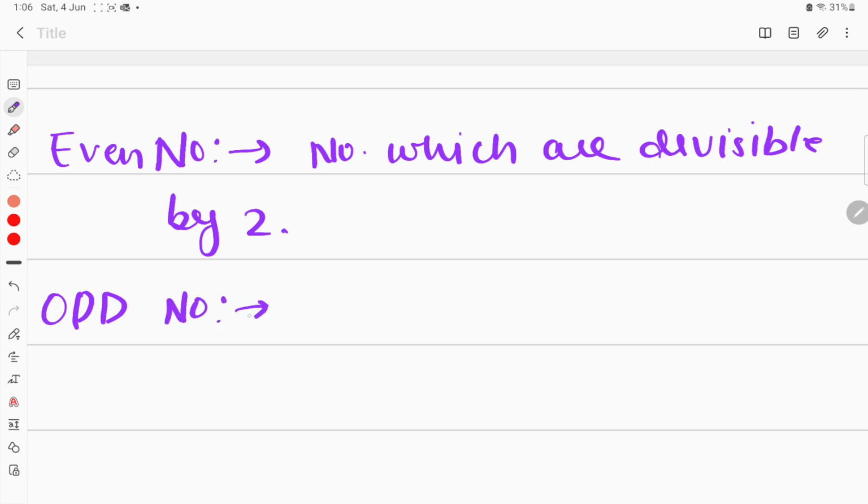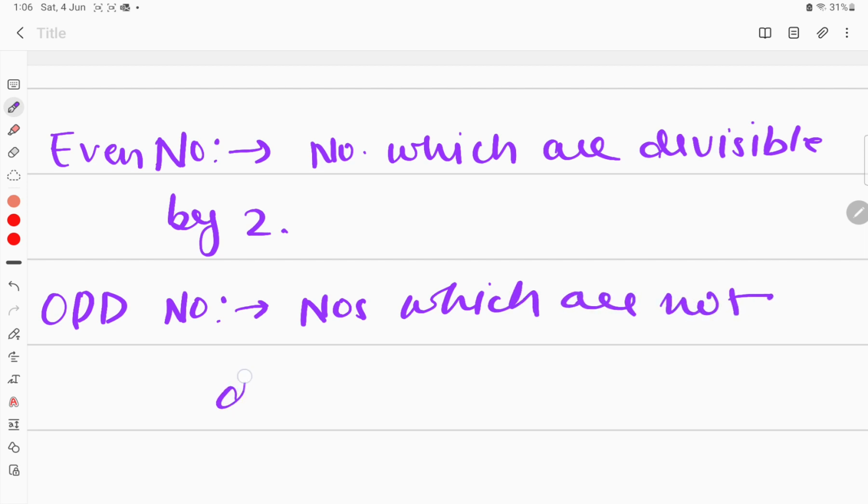The definition of odd number is just the opposite: the numbers which are not divisible by 2. If any number is divisible by 2, we call it an even number.